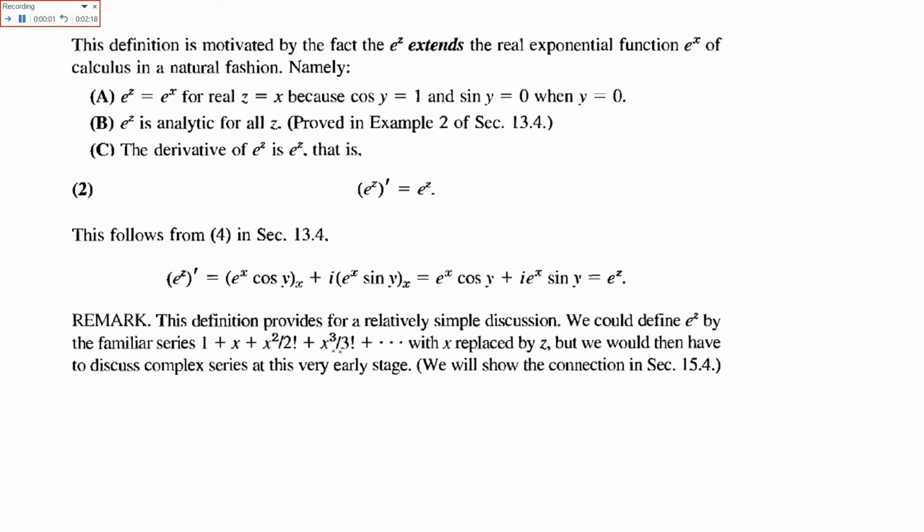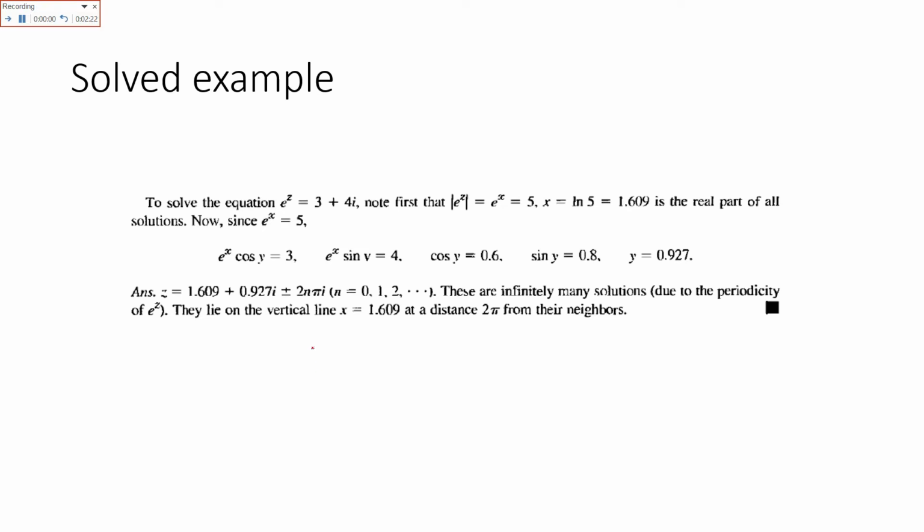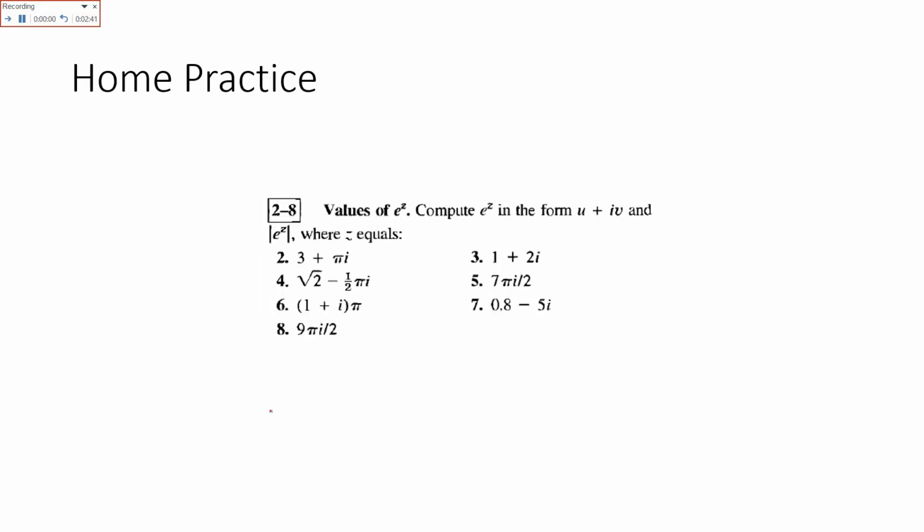So if you write out this answer, your solution is correct. If you have to be more precise, then you can write this term also with this. Okay, so these are some of the practice questions.